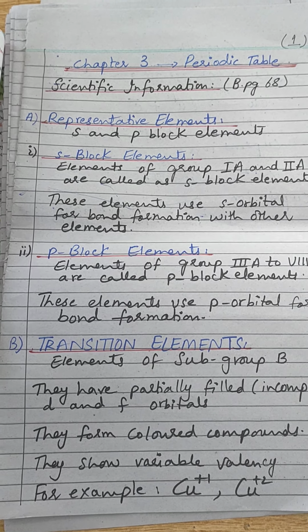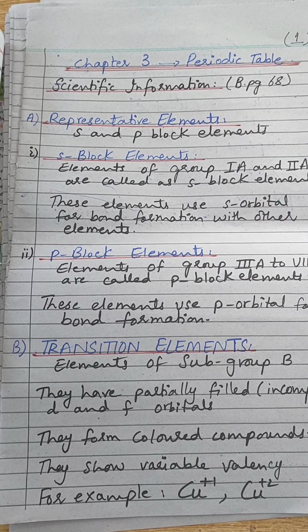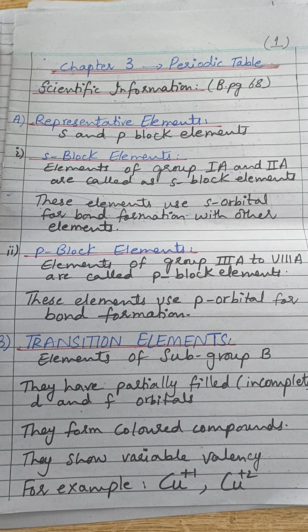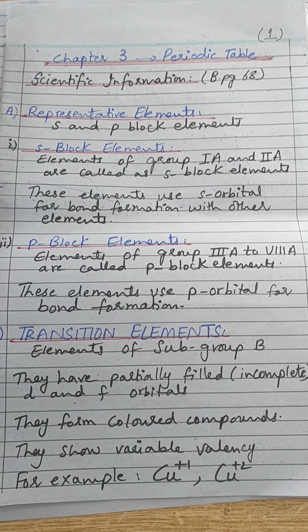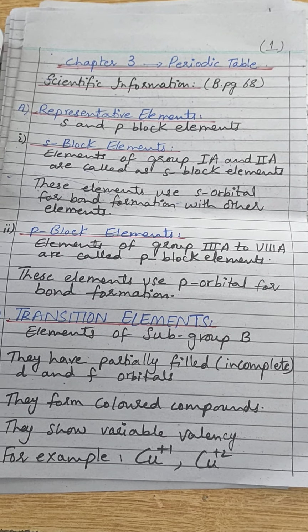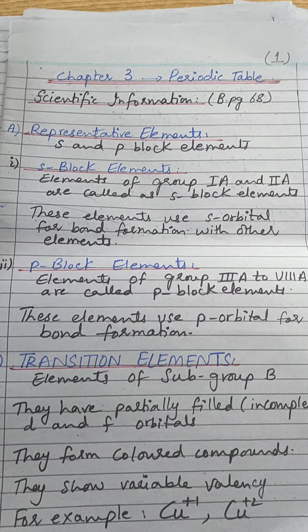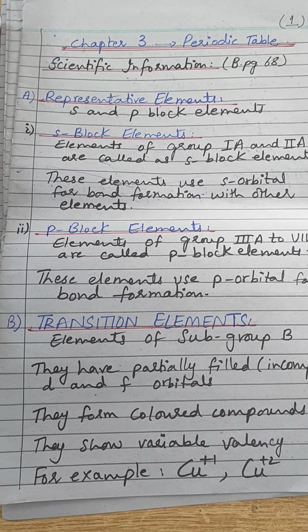So what are the representative elements? The S and P block elements are called the representative elements. The elements of group 1A and 2A are called the S block elements. Why are they called S block elements? Because they use their s orbital for bond formation with other elements.